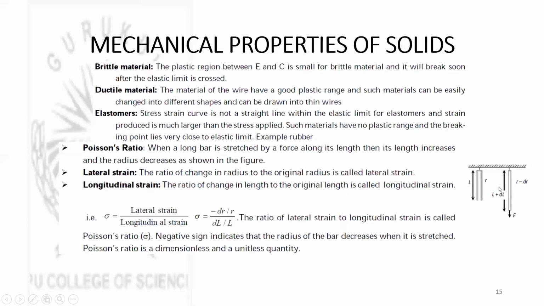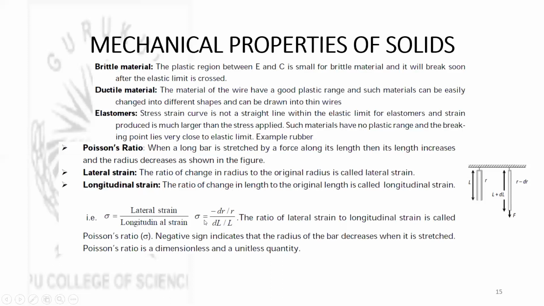So in this case, there are two changes in dimensions. So correspondingly, we will have two kinds of strains in this case. One is called lateral strain, another is called longitudinal strain. Lateral strain is a ratio of change in radius to original radius, and longitudinal strain is the ratio of change in length to original length, as we already know. Here we define an important term called Poisson's ratio, which is a ratio of lateral strain to longitudinal strain.